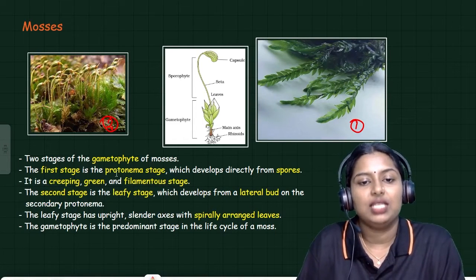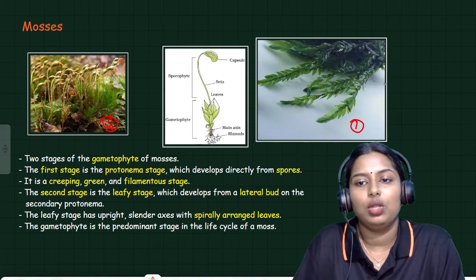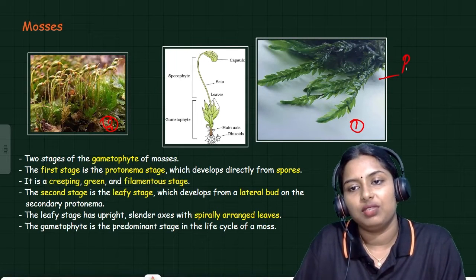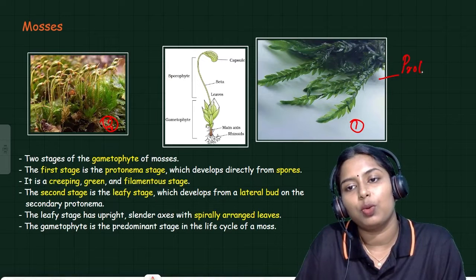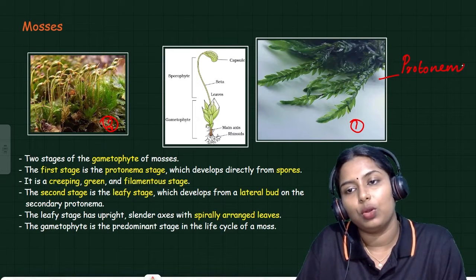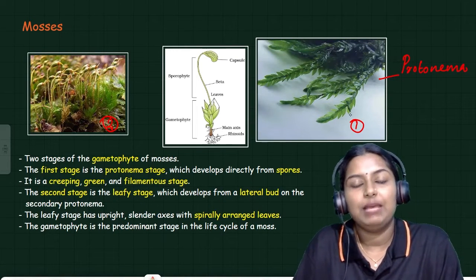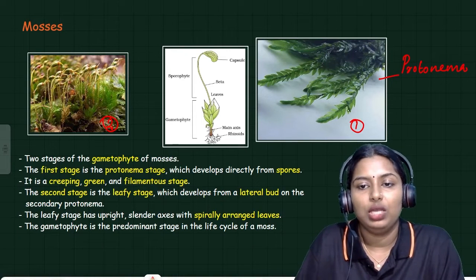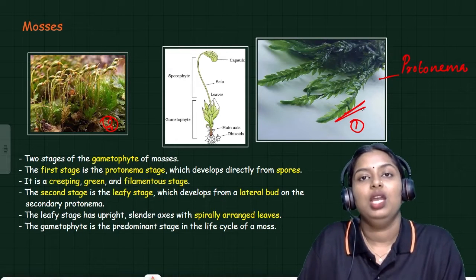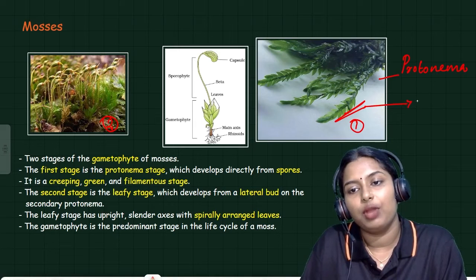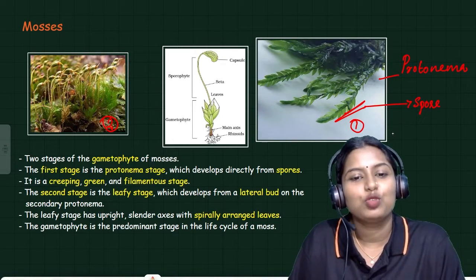The first stage is called the protonema stage. The first stage of moss, the protonema stage, develops directly from spores.